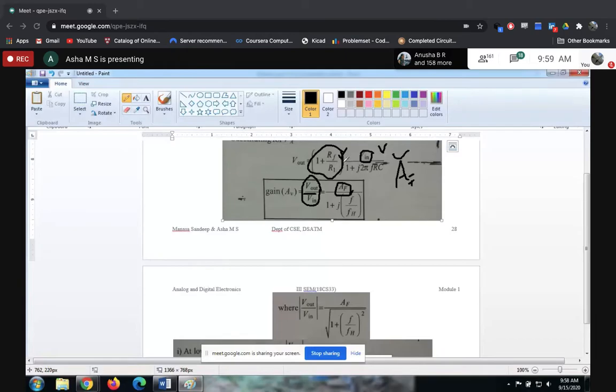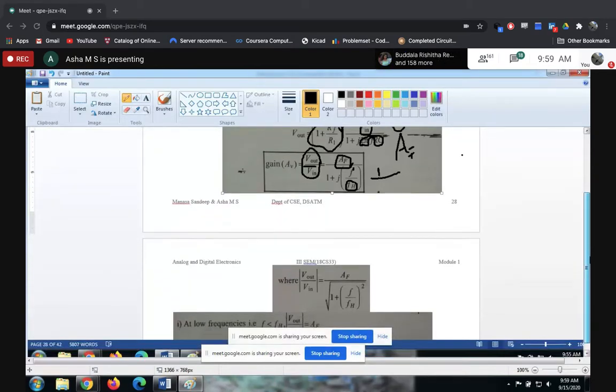divided by R1. Next, similarly, what is the value of this F? F is nothing but the operating frequency. And what exactly is this FH? FH is nothing but 1 divided by 2 pi RC. This F is here only, and H is nothing but 1 divided by 2 pi RC. That's all. So this is how we got this gain formula.